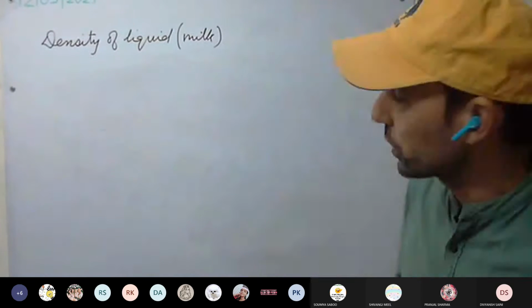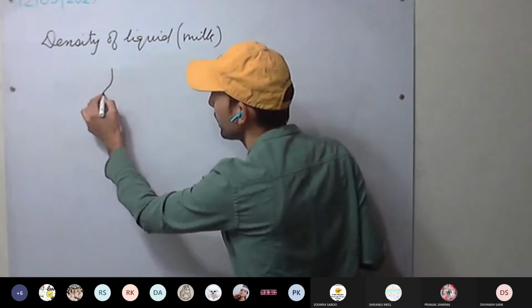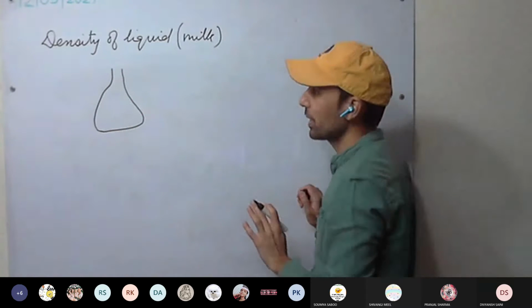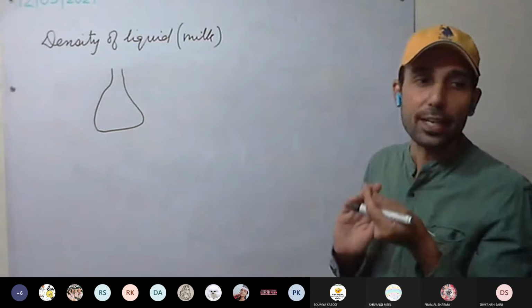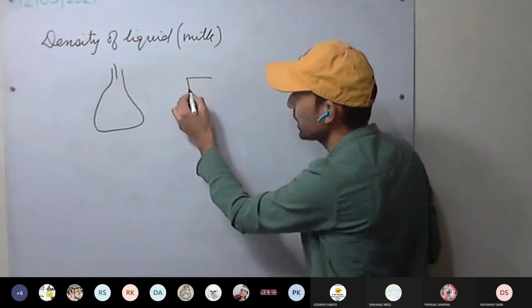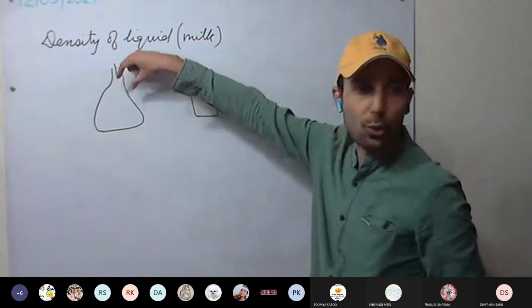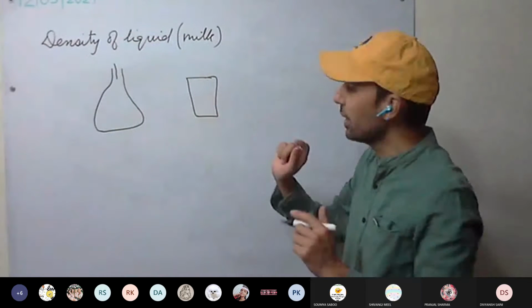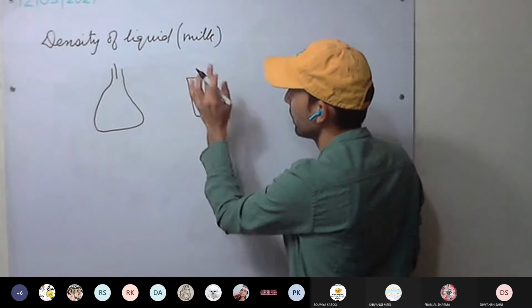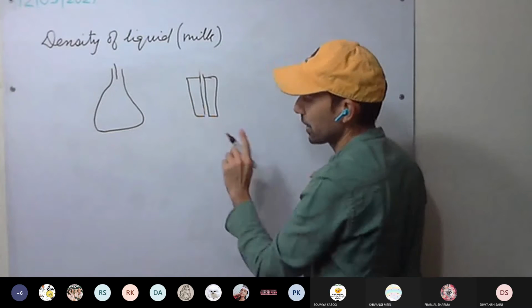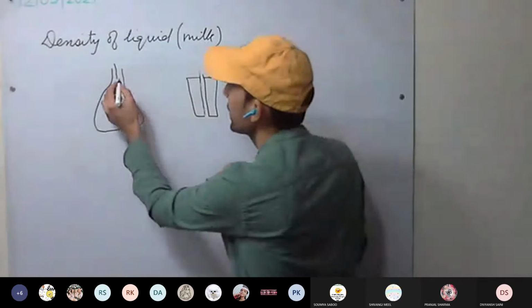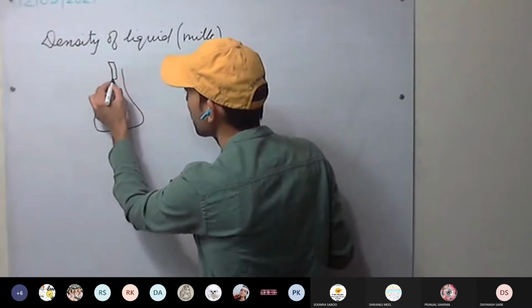So see here, it's again a kind of beaker, but with a little bit extra. It is provided with a stopper. Stopper, you all know? Cork piece or stopper. It's a glass stopper having one hole inside, so liquid can pass through it. How are we going to use the density bottle? You can see the diagram in the book as well. Something like this.